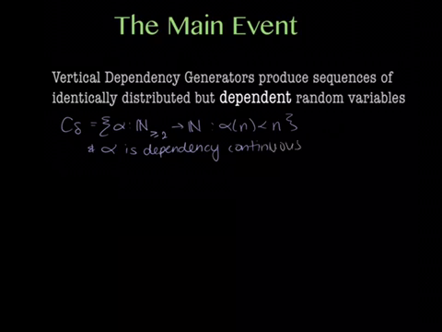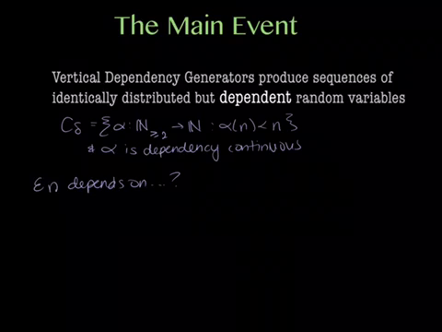All right, so first, these are functions that map natural numbers to natural numbers. And this is basically mapping an index to another index. So what does epsilon n depend on?